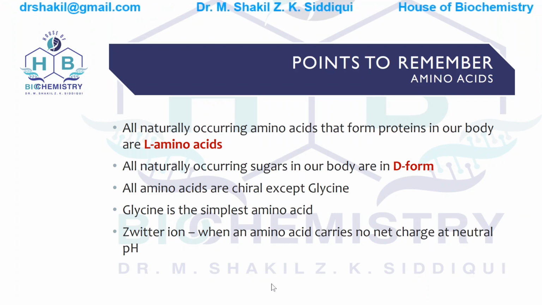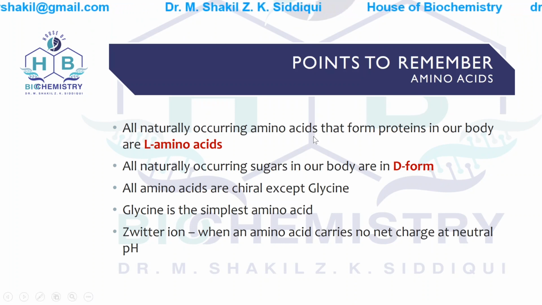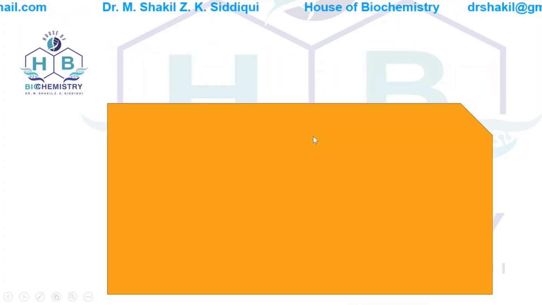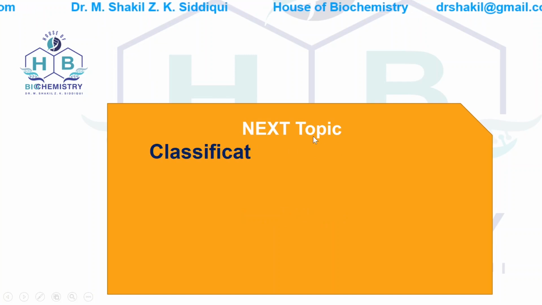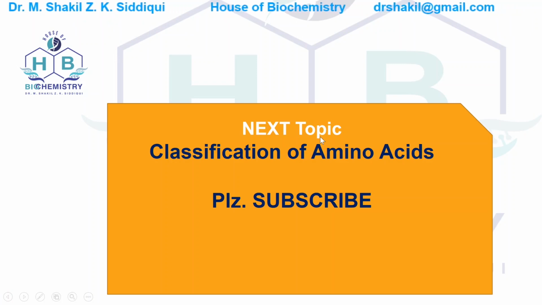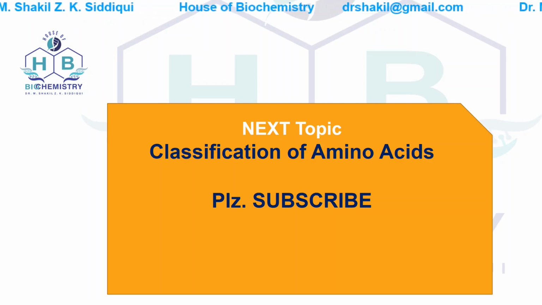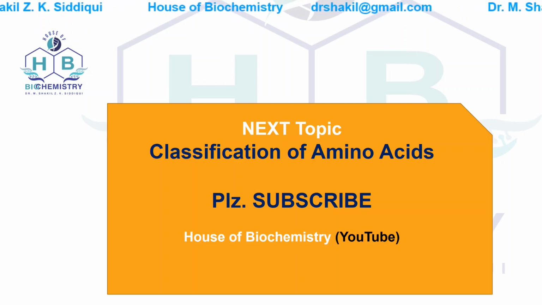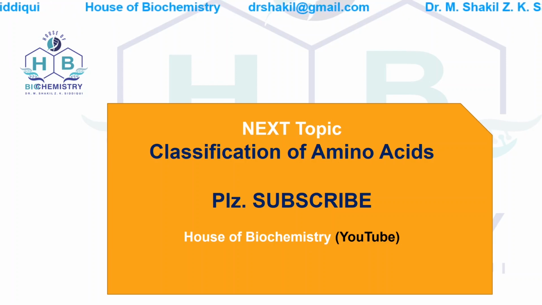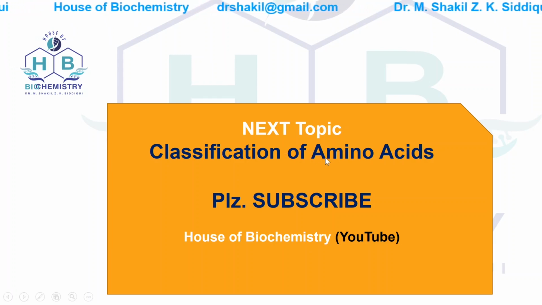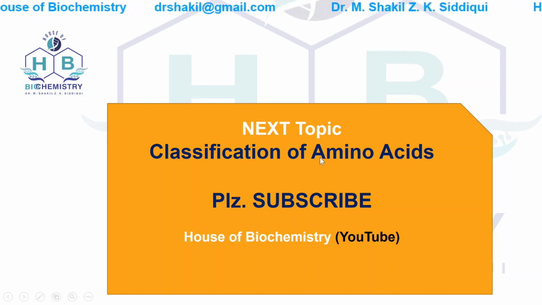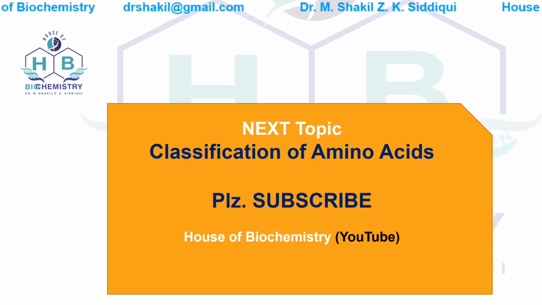I hope you have understood the topic and you can remember the basic concepts about the amino acids. In the next topic, we will discuss the classification of amino acids. Please do stay with me and try to get a clear concept about the basic structure of amino acids. If you remember this structure and understand the structure, it will be very easier for you to remember the classification and further lectures: formation of peptide bond, polypeptide bonds, formation of primary and secondary structure of proteins.